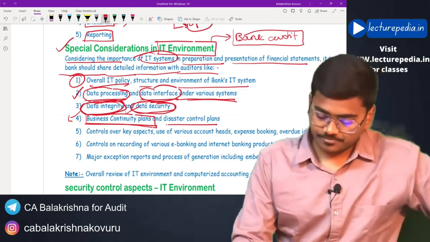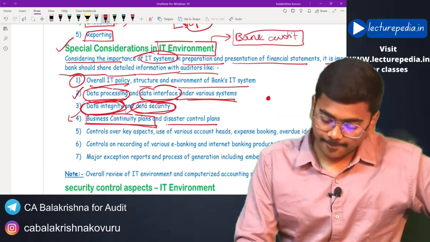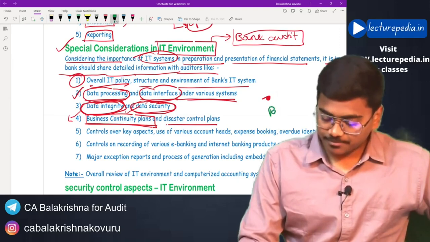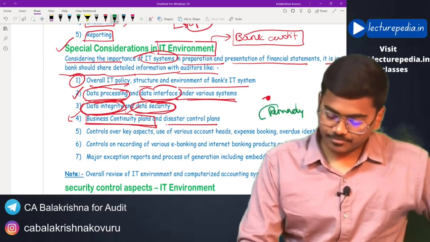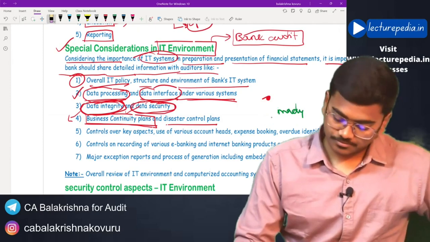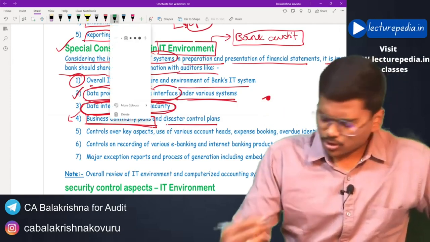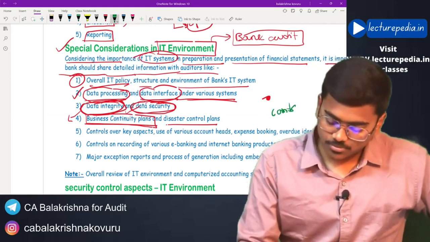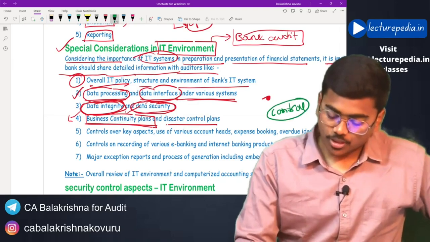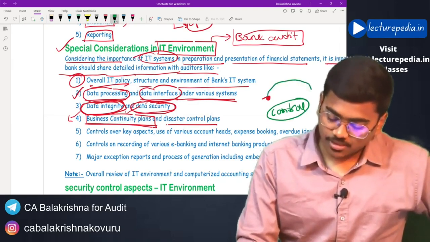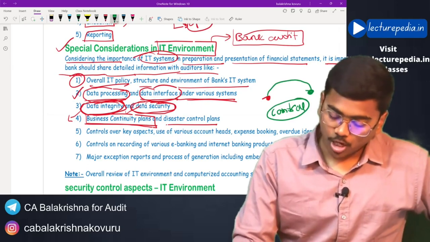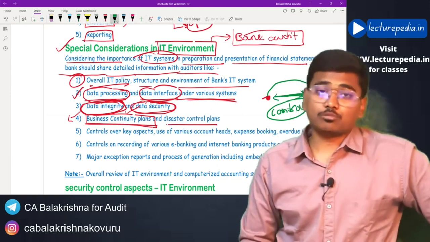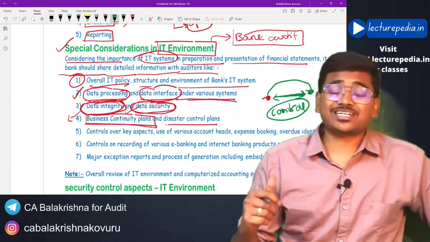So once the server of the bank has failed, what is the remedy, or what is the action, or you can say what is the control that has been placed here in order to bring back the server to the normal position? How much time will it take to bring it back to the normal position? This is known as business continuity plan.